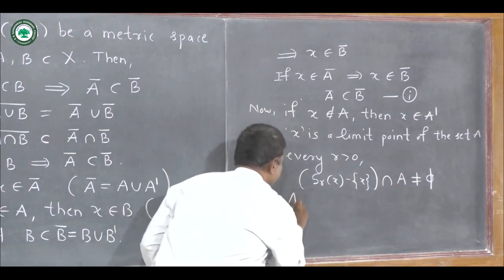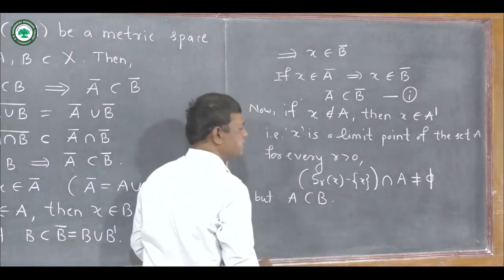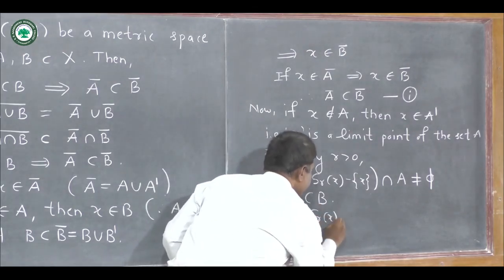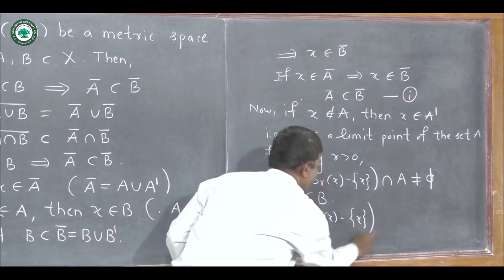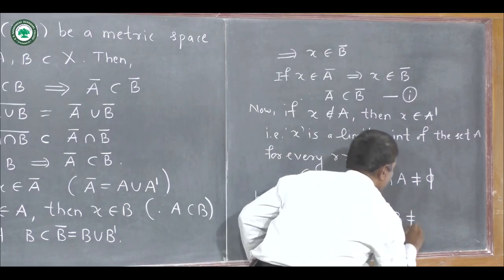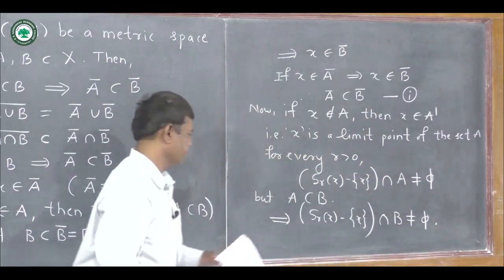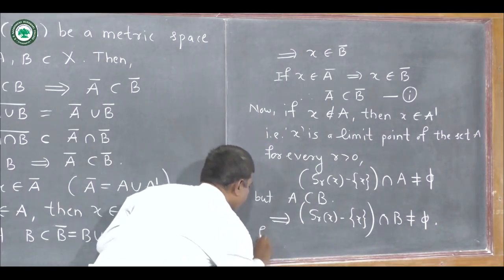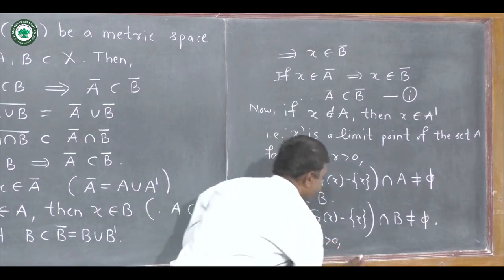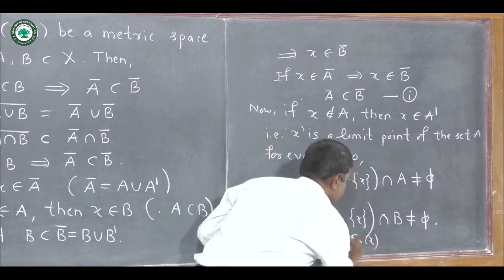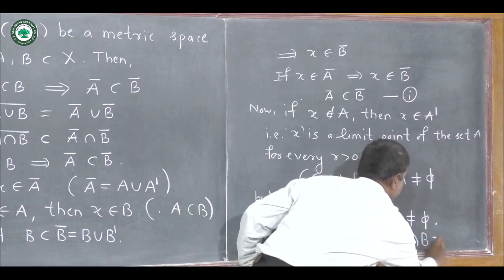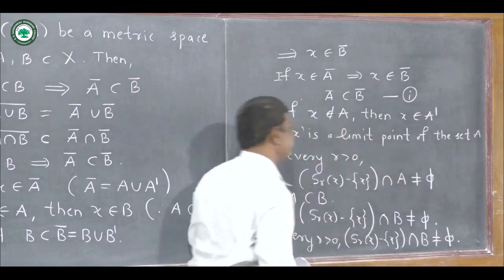But we know that set A is contained in set B. So this implies that the intersection of this open sphere whose center is deleted with B is also non-empty. Therefore, for every r greater than 0, the intersection of S_r(x) minus singleton x with set B is always non-empty.